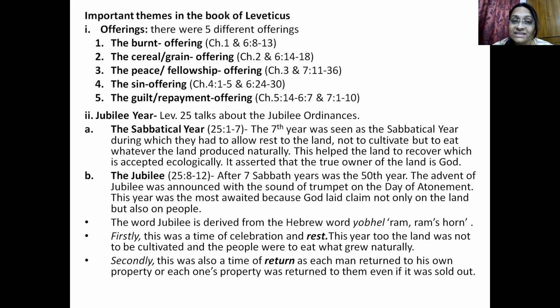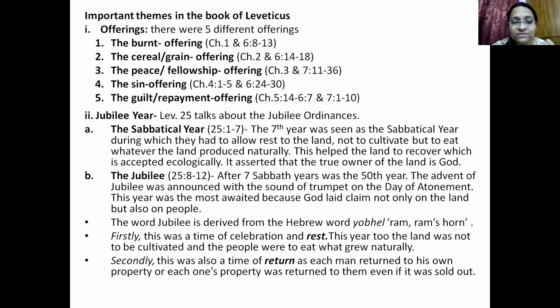Okay, and the sabbatical year asserted the true ownership of the land by God. It showed that the land does not belong to me, the land belongs to God. Because it is the seventh year, we offer this land to God, and everything that the land produces on its own, we will eat. So it definitely asserts that God is the true owner of this land. Okay, so this is the sabbatical year. Now let us look at the Jubilee. What is a Jubilee?